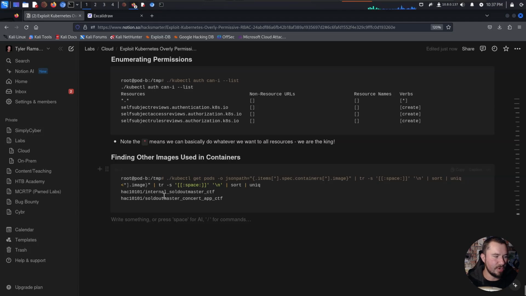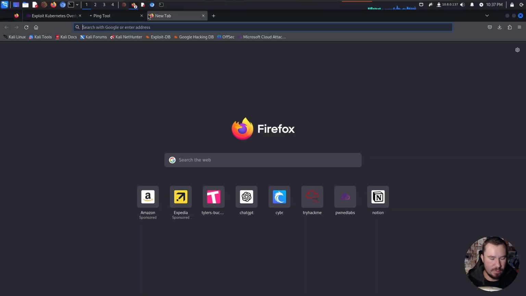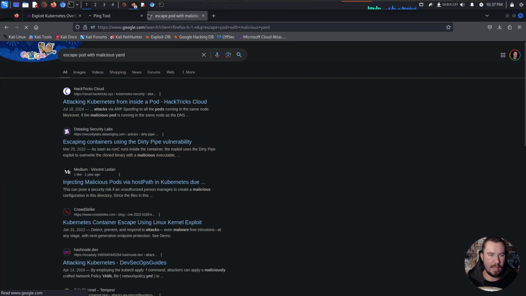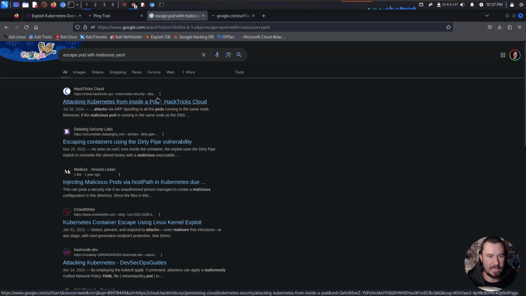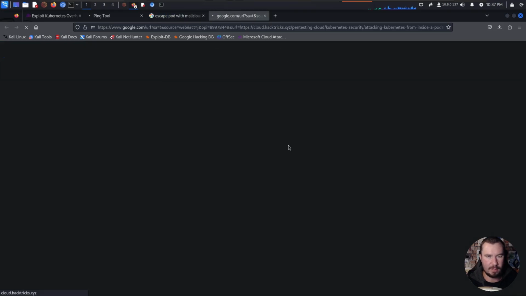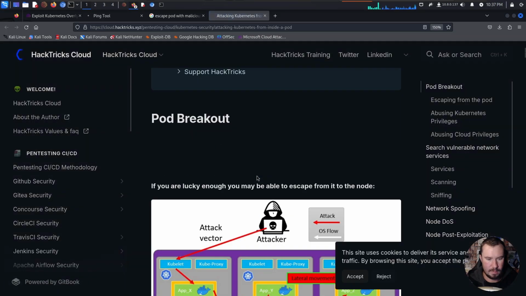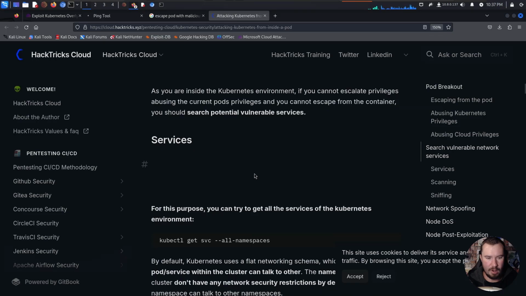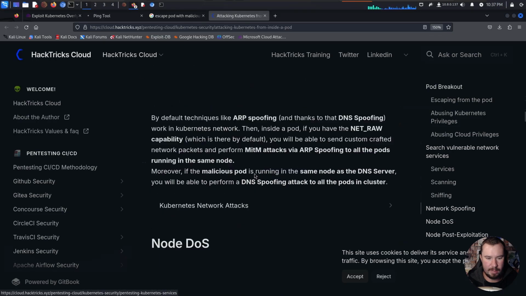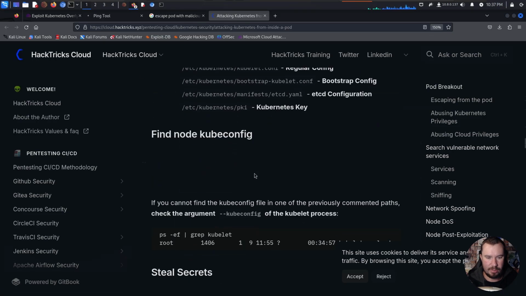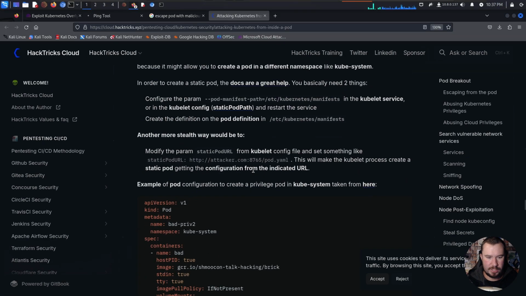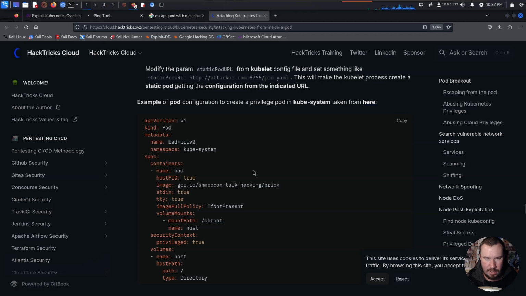Now what we need to do is create a malicious YAML file to escape the pod. Now, you could do Googling on this, right? Escape pod with malicious YAML. I think I was looking at Docker escapes and Kubernetes escapes, and this is where I found this article on pod breakout. So you can dig into this if you want on your own to do a little more digging into what you're able to do. But as you scroll through here, we should see some YAML information right here.